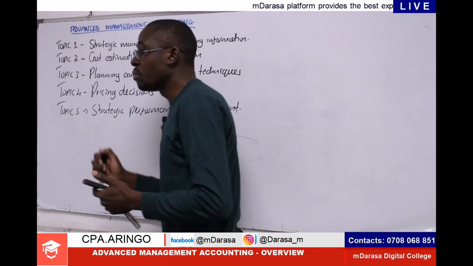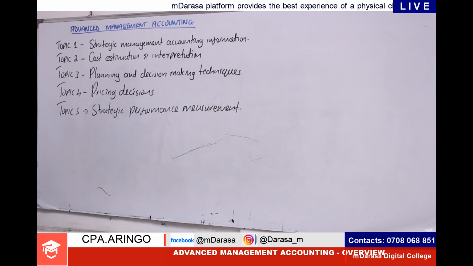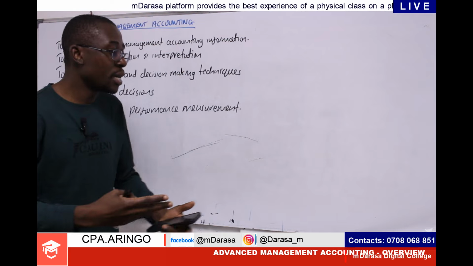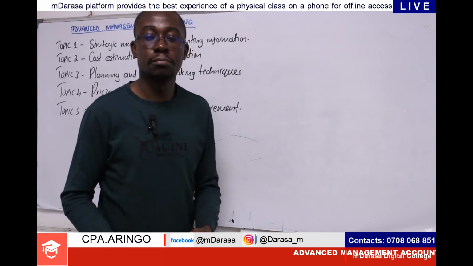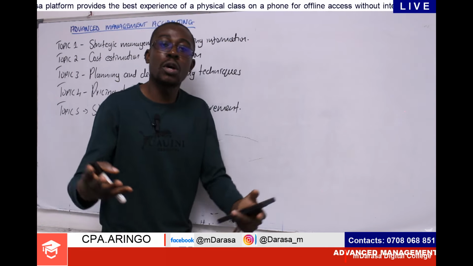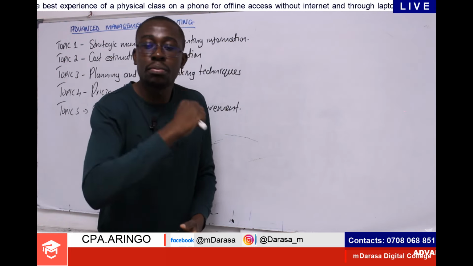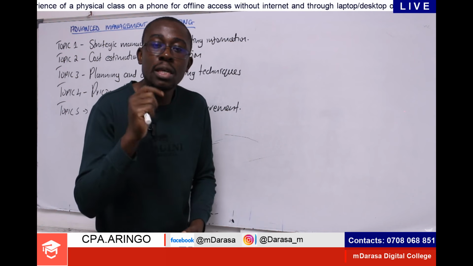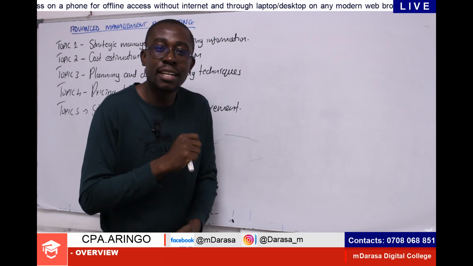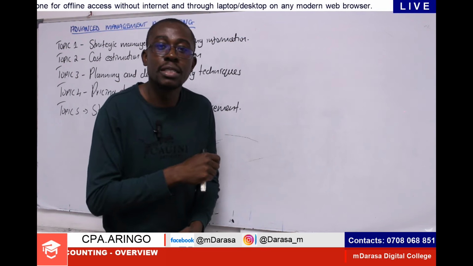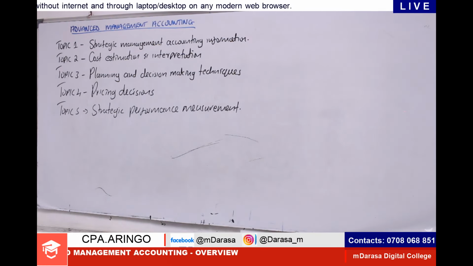Under this topic, we'll be expected to have a deeper understanding when it comes to matters to do with our investments. How will we measure the performance of the company? Because remember, for us to attract investors, then the performance of the company should be at the top. And at this point, you'll be able to cover in details what we normally refer to as return on investment. This is one element that we'll be covering under basically aspect of strategic performance measurement.